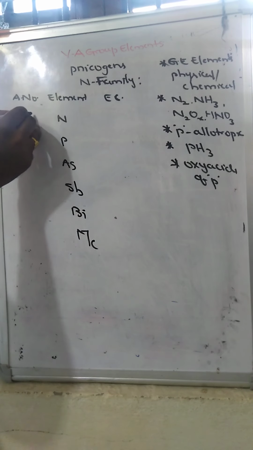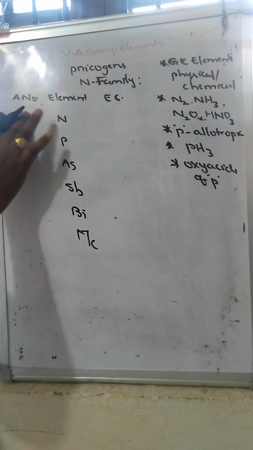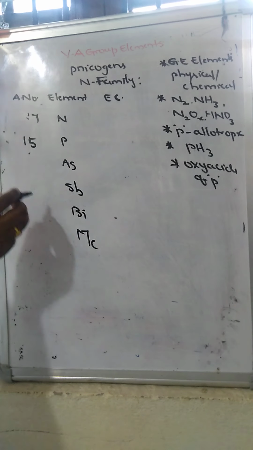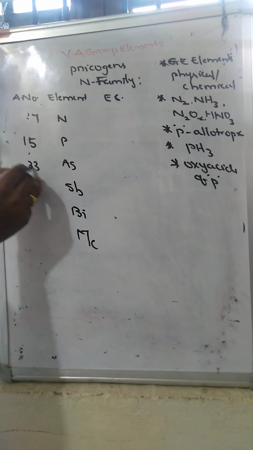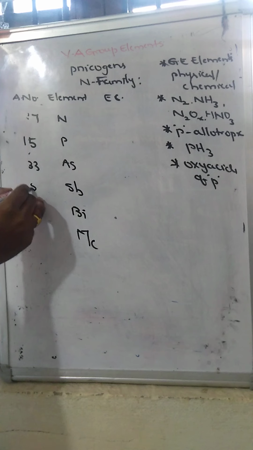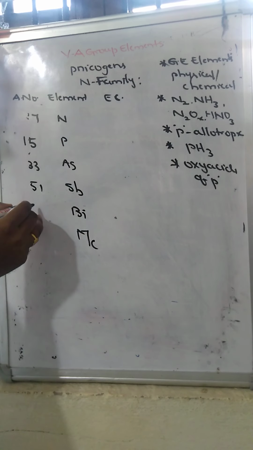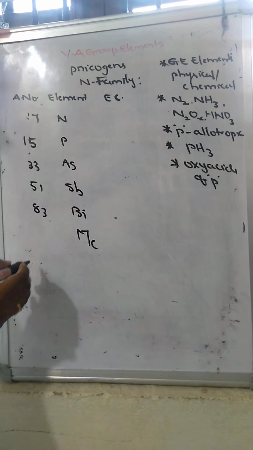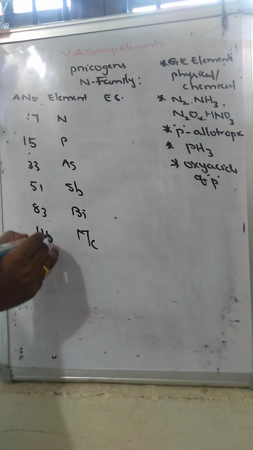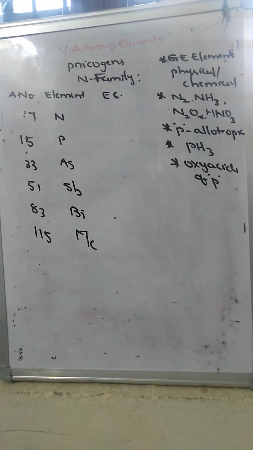Their atomic numbers are 7, 15, 33, 51, 83, 115.